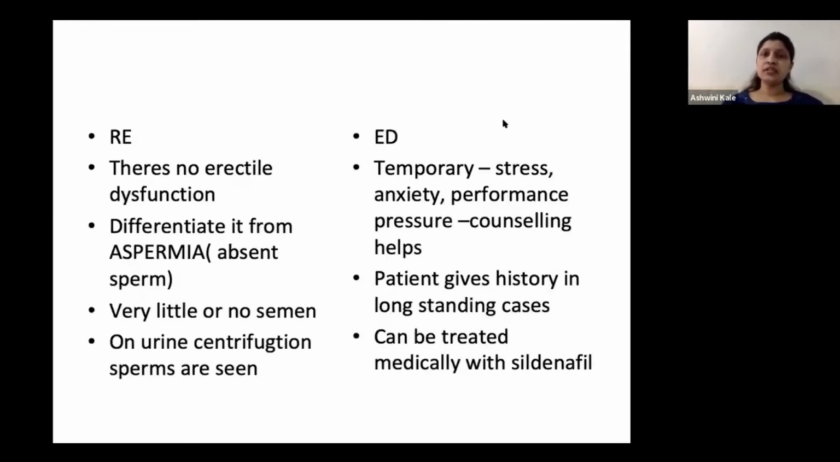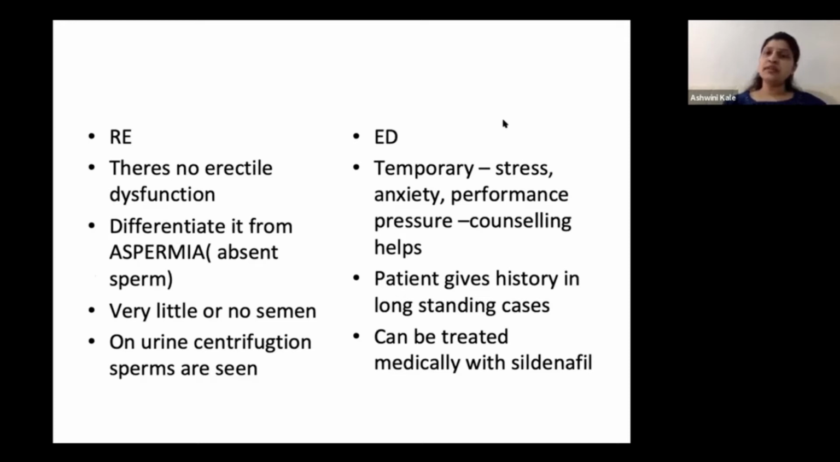So how do you differentiate these two? In retrograde ejaculation, the patient has no erectile dysfunction. The erection is absolutely normal. You have to differentiate from aspermia, which is nothing but absent semen. There, in retrograde ejaculation, very little or no semen is produced. And when you centrifuge the urine sample, you would find the presence of sperm.